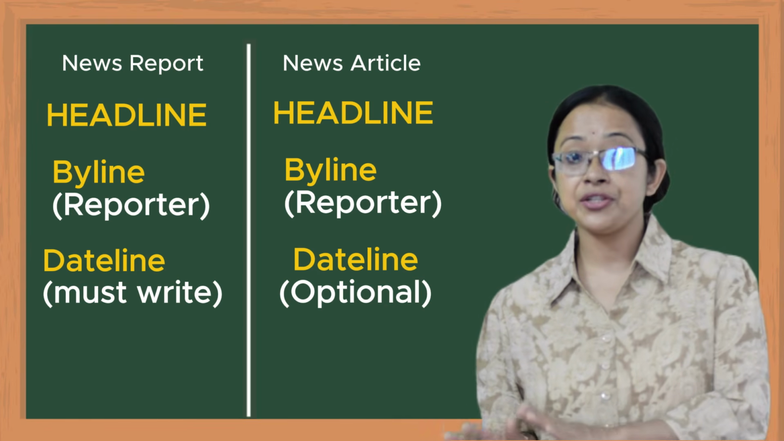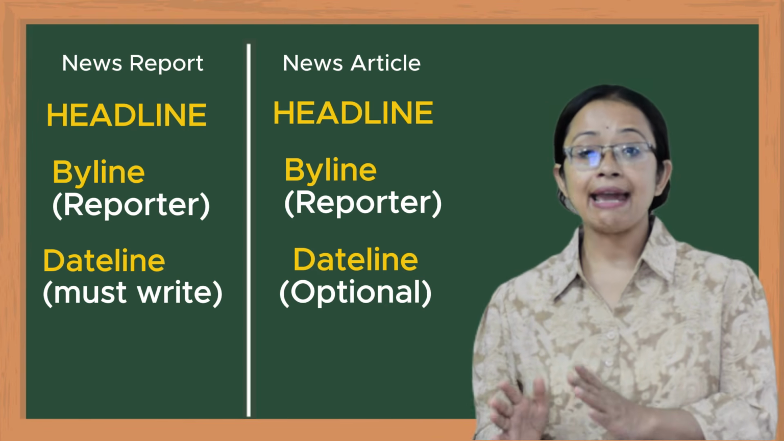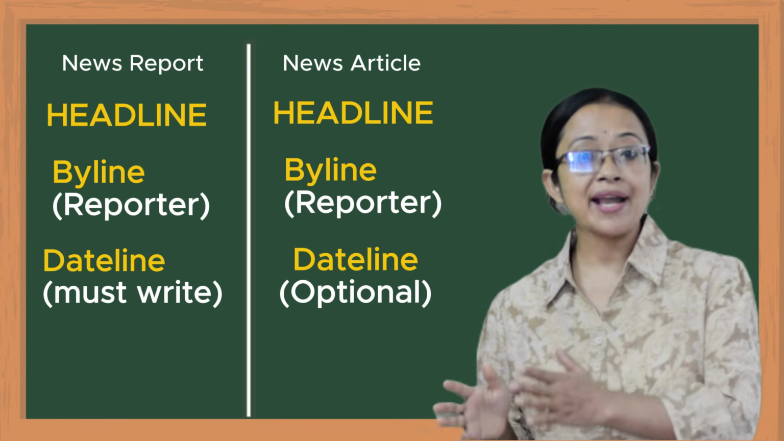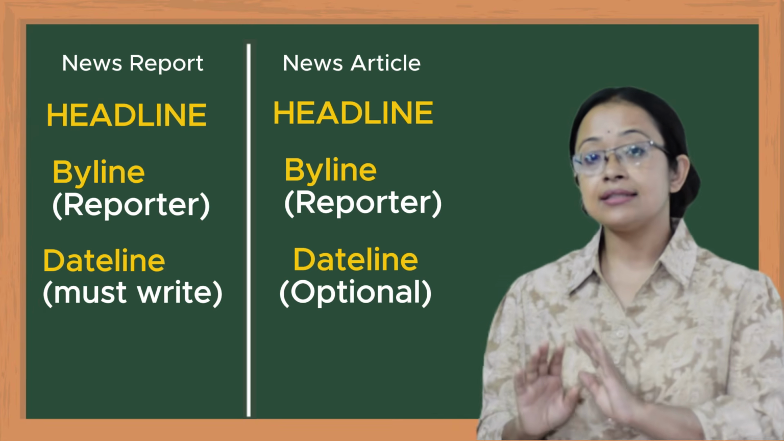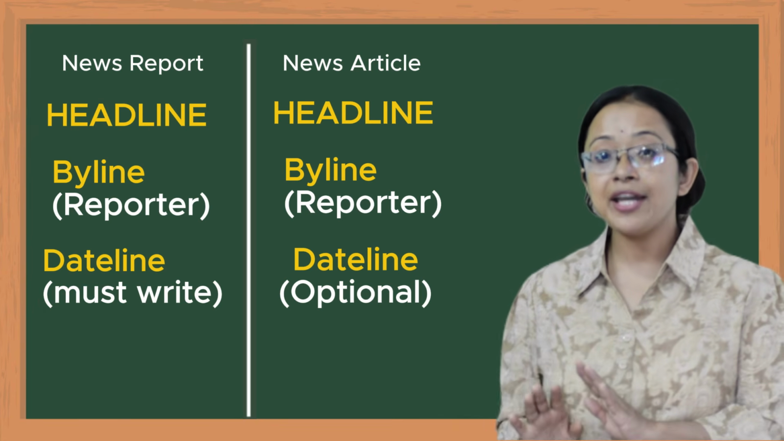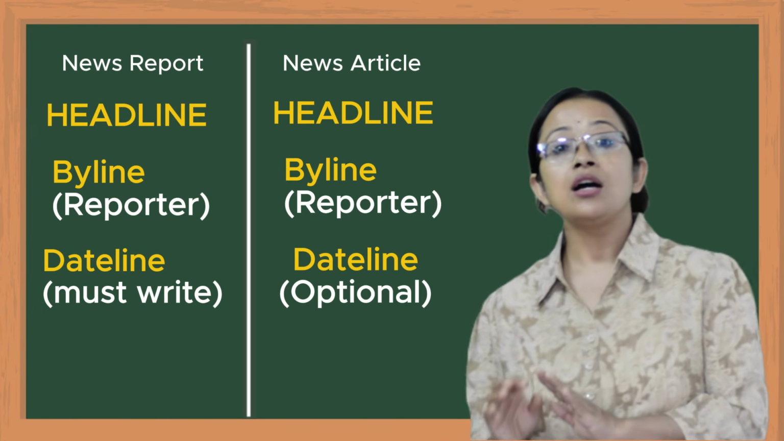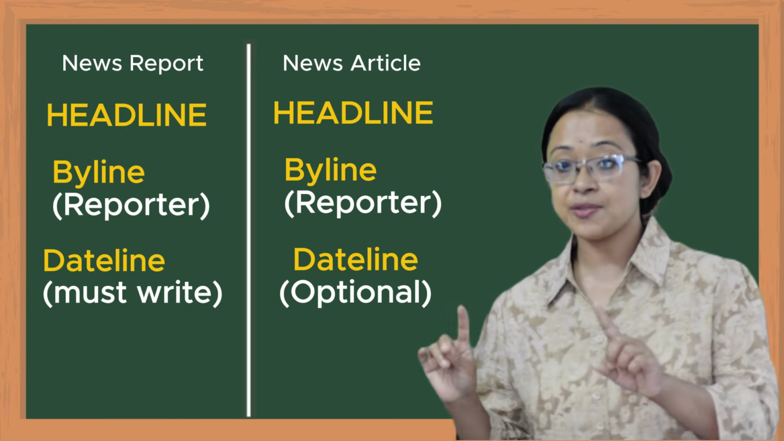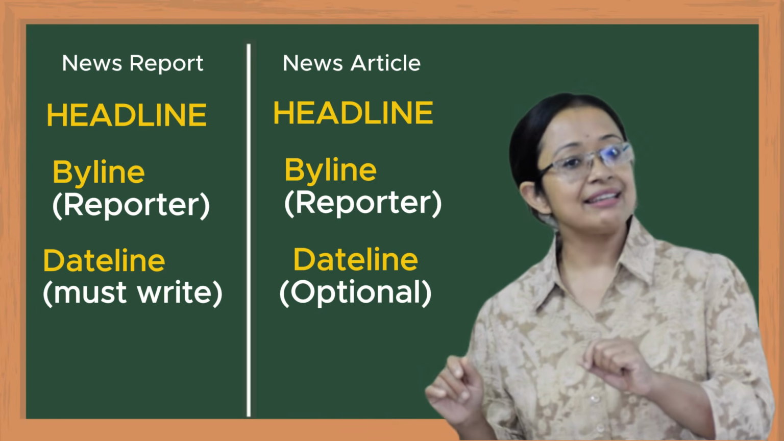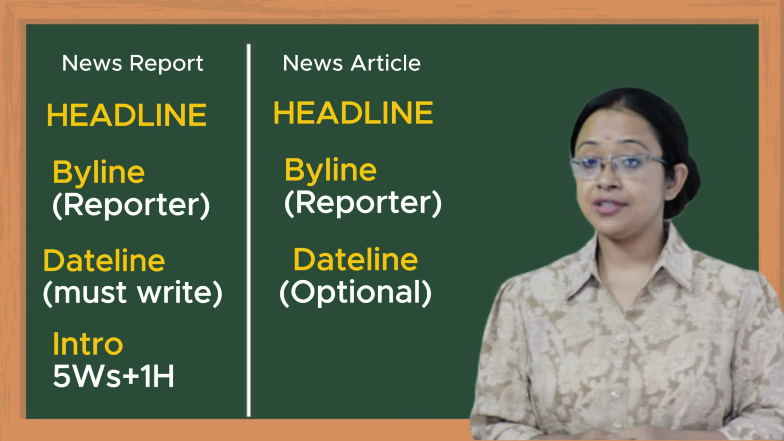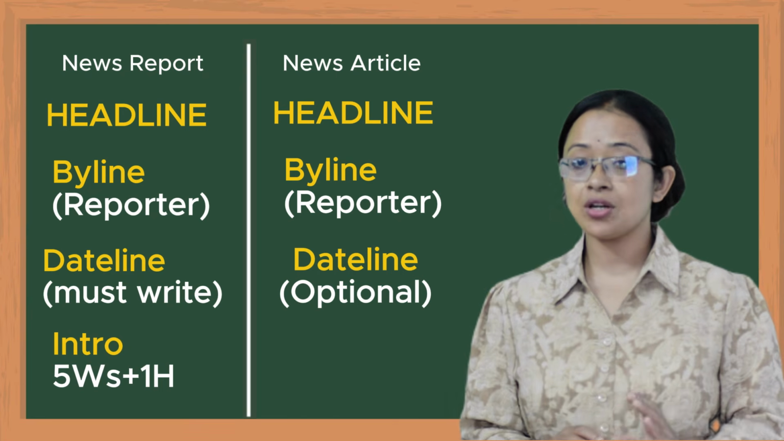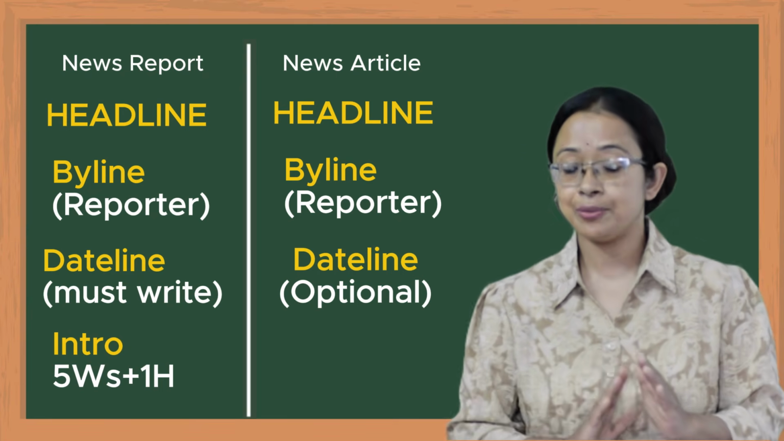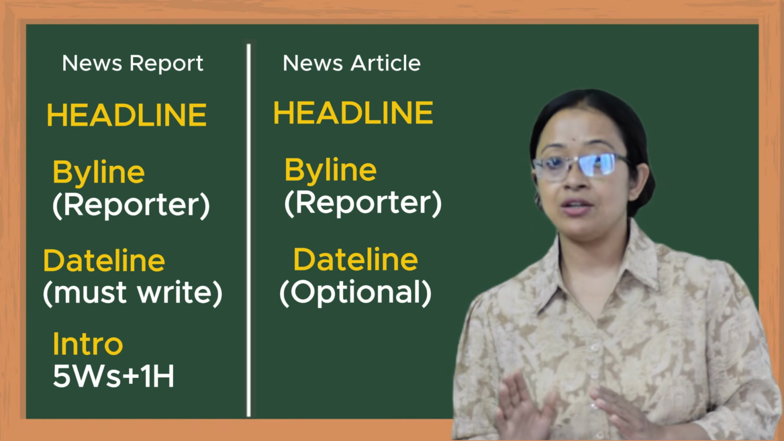Some of the time in news article, when and where do not matter; what happened and why matter. That's why the deadline, and from where it has been reported or written, is not mandatory. That's why this portion, deadline, is optional in news article. After deadline, we write an introduction in news report. The introduction part should include 5 W's and 1 H, or how.